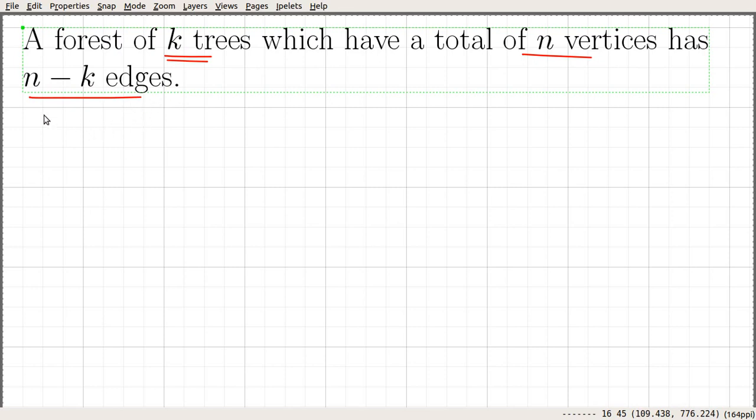So let's go and prove this statement. The proof is somewhat simpler here. So here we are given a forest with k trees. Let G be a forest.